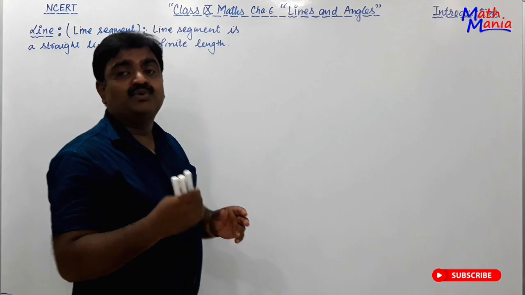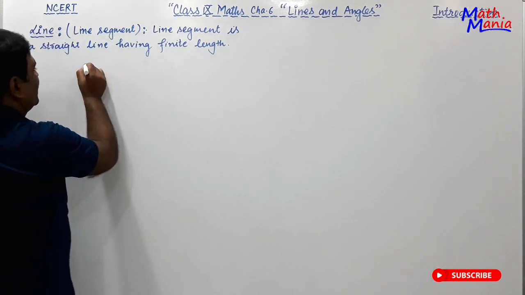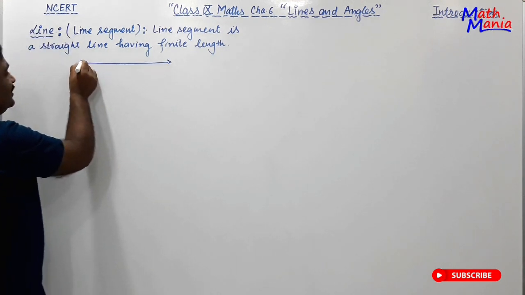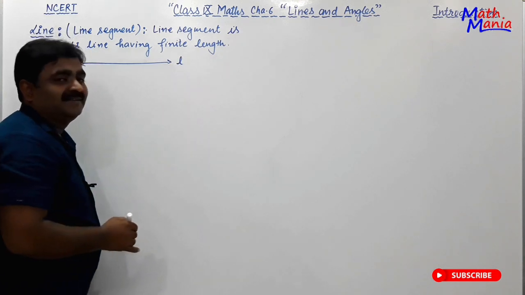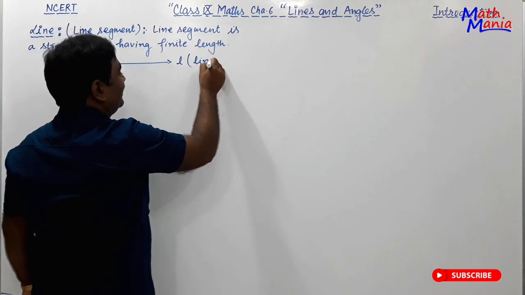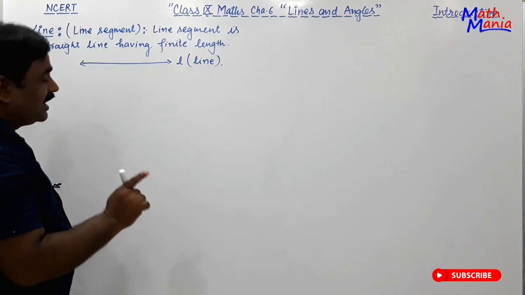It has two endpoints. For example, when this straight line is drawn, so this is called a line L. हमने क्या बताया?